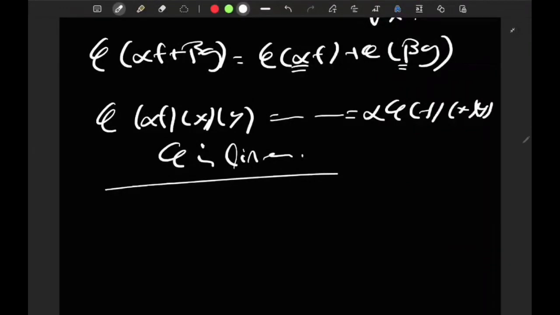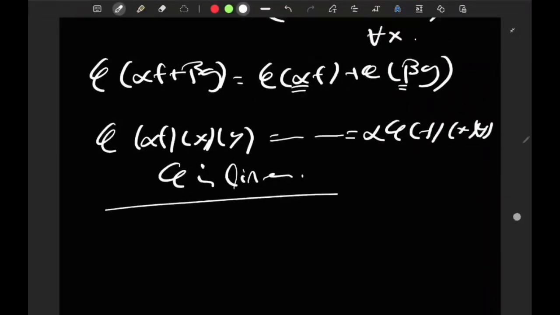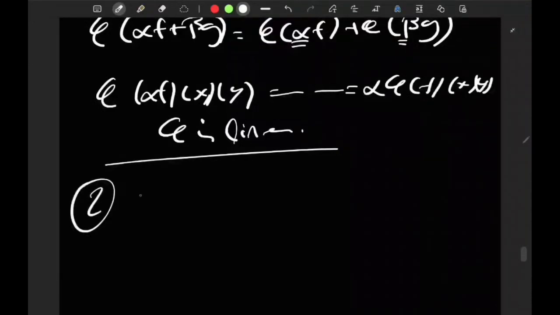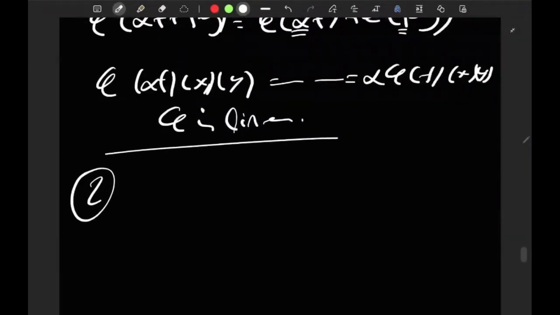And the second point, I want to prove that phi is bijective. To do this, I'm just going to exhibit the inverse, just as it's done in the book, because it's way less painful to do that. So let's construct the inverse from scratch.